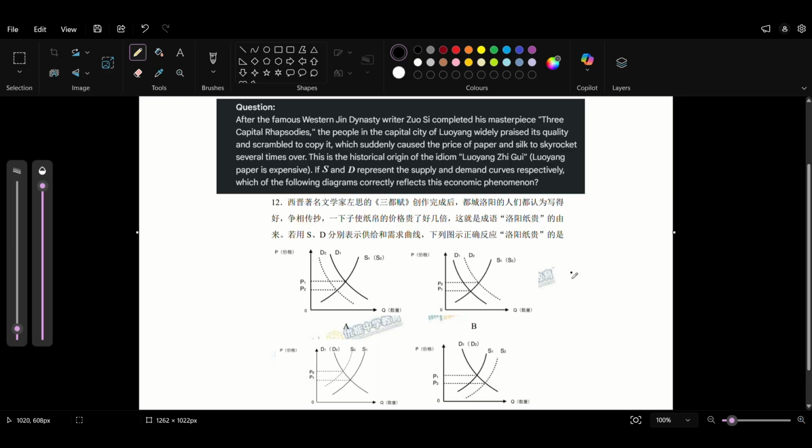Okay. So basically, this is a story you have to decode and figure things out. So, S and D represent silk and paper. Since people want to buy this book, and I guess to copy this book, it will lead to an increase in demand. And nothing is mentioned about supply, so I'll just assume it's constant, right? So in this one, demand is decreasing. No, supply and demand are not moving. Nah, it's this one.